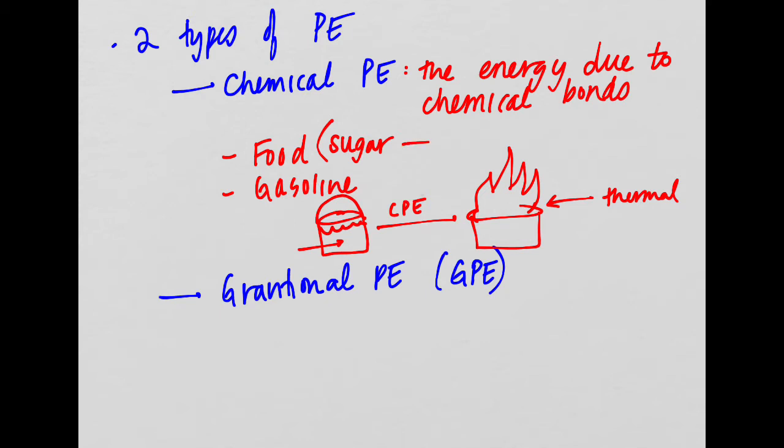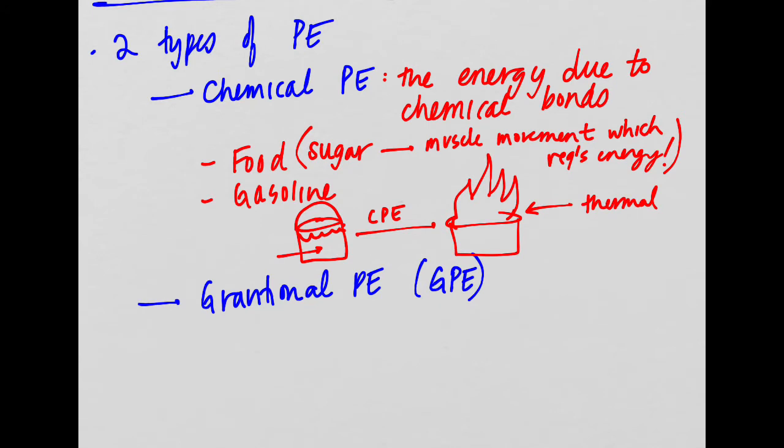So this would be sugar to muscle movement, which requires energy. So we transfer the energy in the chemical bonds in the sugar molecules, chemical potential energy, into movement, which is kinetic energy, right?